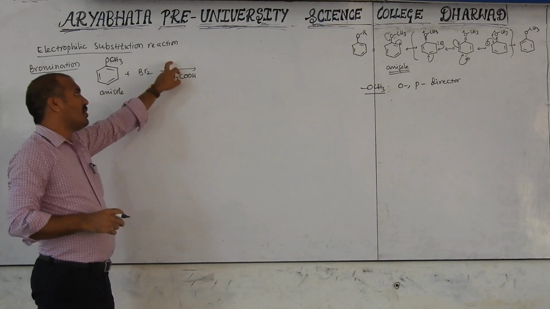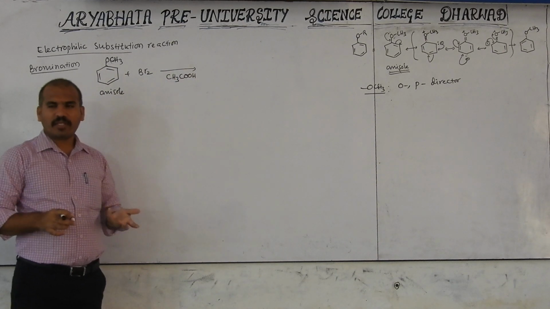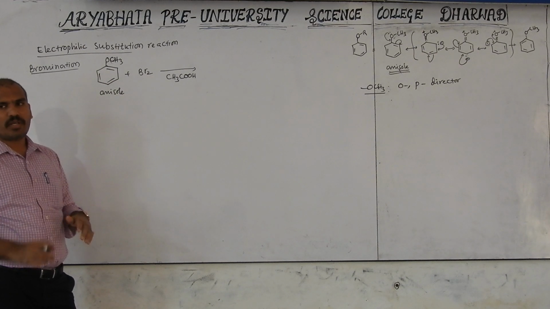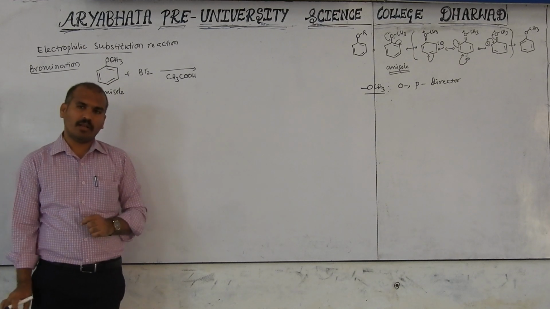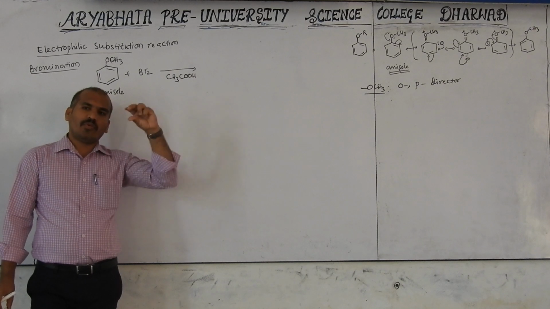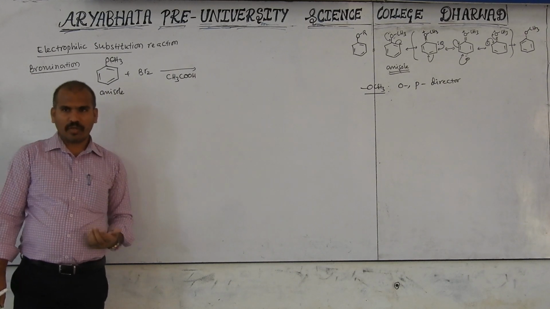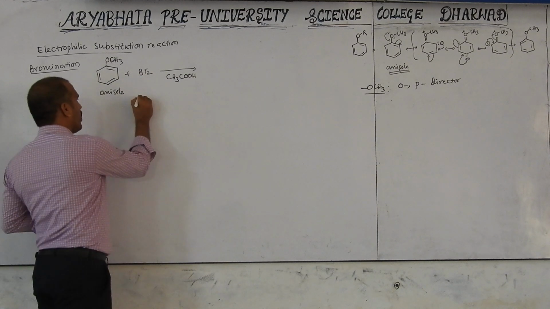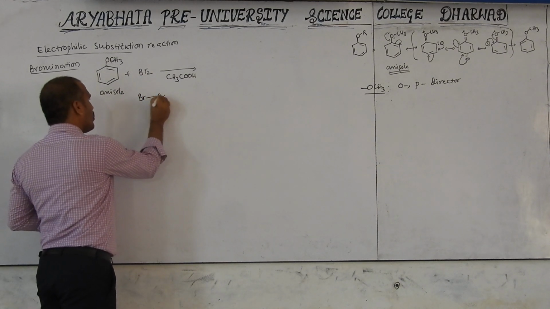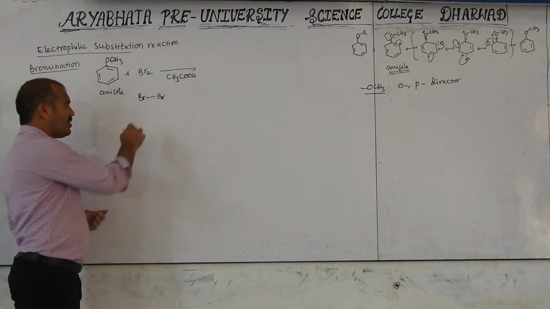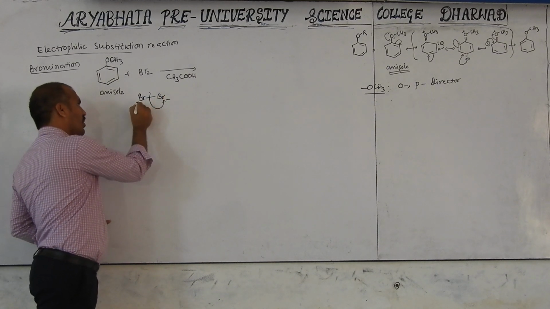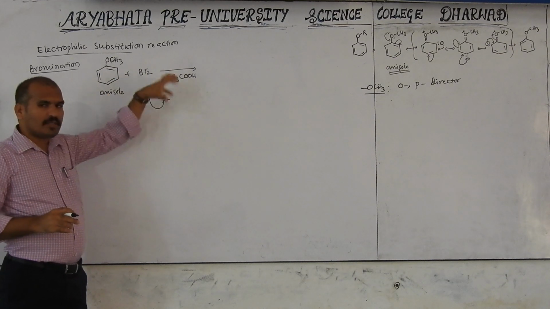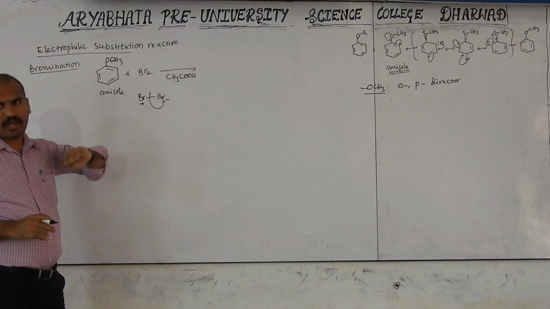Now, here I am not using FeCl3, FeBr3, AlCl3, zinc chloride like this, because in the last class we also discussed in phenol: the OH group is a good electron donor to the benzene ring, with good nucleophile character, and this Br bond is also a good polar bond which easily breaks, like this Br minus, Br plus. That's why such a catalyst is not required.